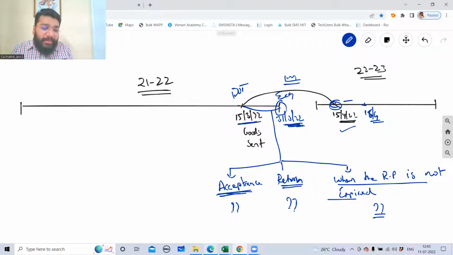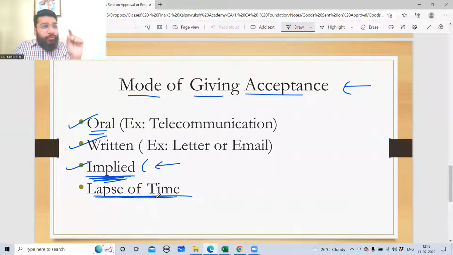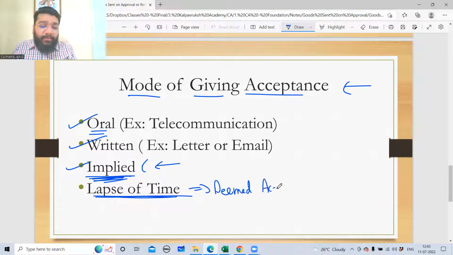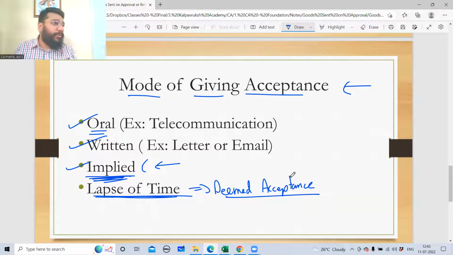So this is a case of lapse of time. Within a stipulated time, if you're not returning it back and the time is expired, then it is deemed acceptance. Deemed acceptance means what? Compulsory acceptance. Are you able to follow? Any doubt with this? Oral acceptance, written acceptance, implied acceptance, lapse of time. These are the 4 ways of giving an acceptance.